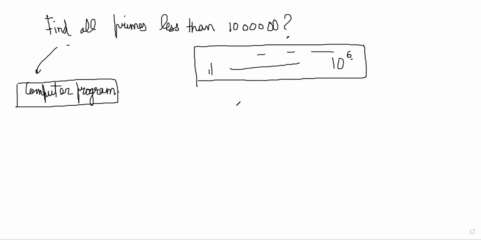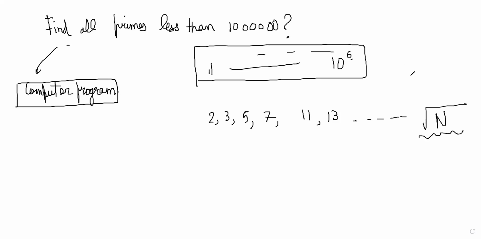Get one number, you will check whether it is divisible by 2, 3, 5, 7, 11, 13, right? You can create a list of prime numbers till 1000. You have to check till root n, because if any prime number is bigger than root n, then if you multiply it with itself, you get a number greater than this number. So you can check only till root n, create a list of prime numbers, and check each number with that.